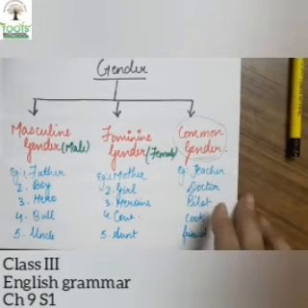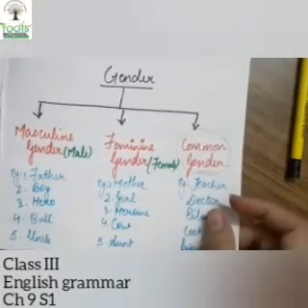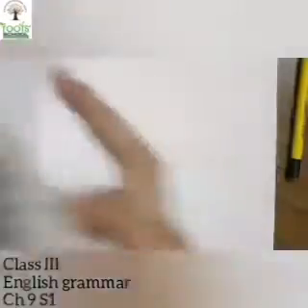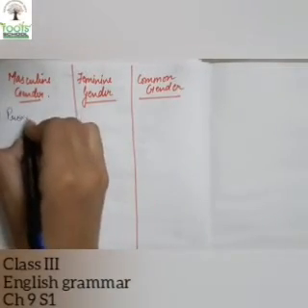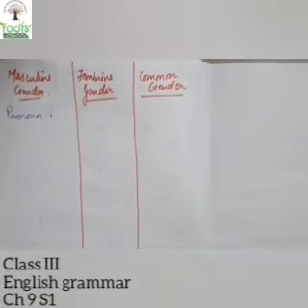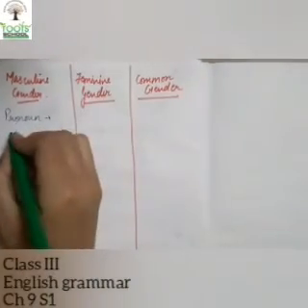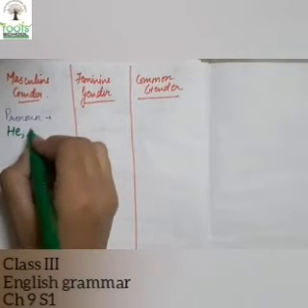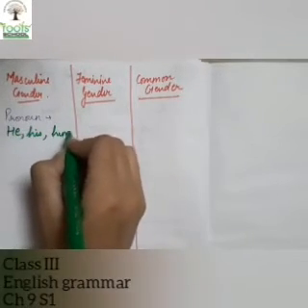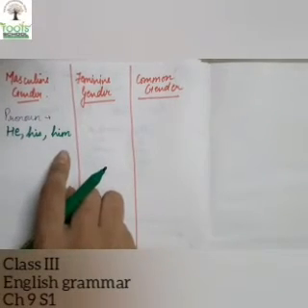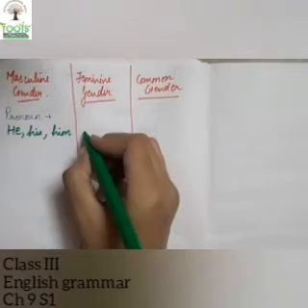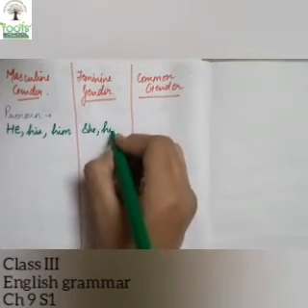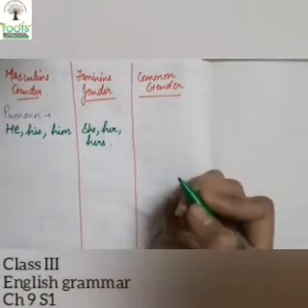Now children, we will see how we use pronouns for masculine, feminine as well as common gender. Now, for masculine gender, what kind of pronoun do we use? For masculine we will use he, his or him, because all three indicate that the noun is a male or a boy. For feminine we have to use she, her or hers.